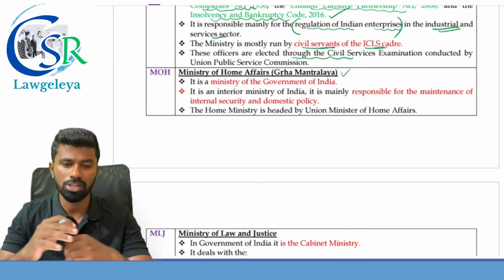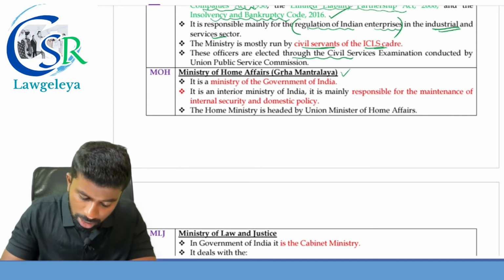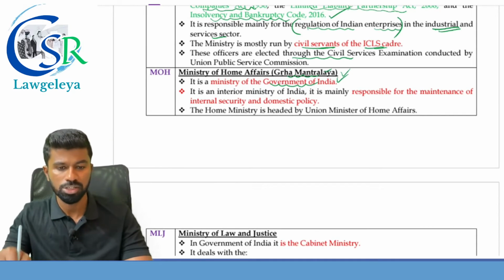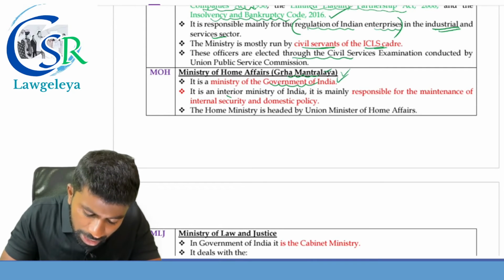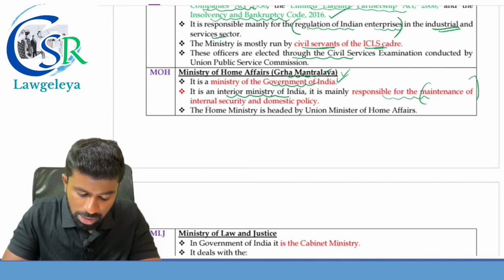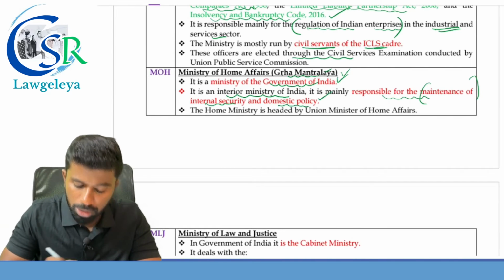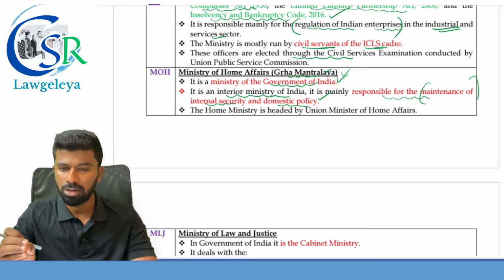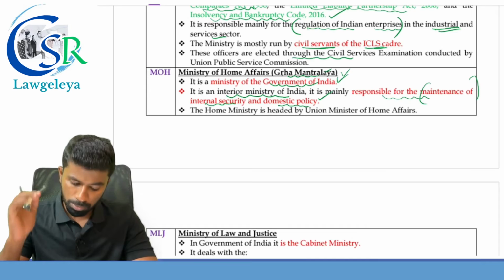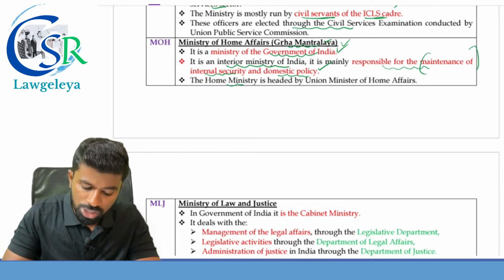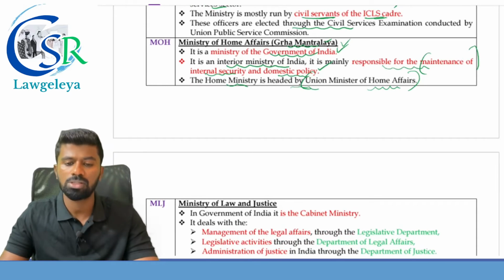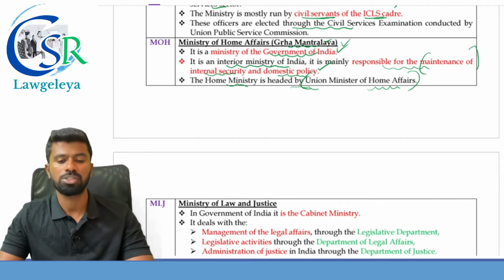Next ministry is the Ministry of Home Affairs, also called Griha Mantralaya. It is a Ministry of the Government of India. It is the Interior Ministry of India, and it is mainly responsible for what? Maintenance of internal security and domestic policy. The Home Ministry is headed by what? Union Minister of Home Affairs. The present Union Minister of Home Affairs is Amit Shah.